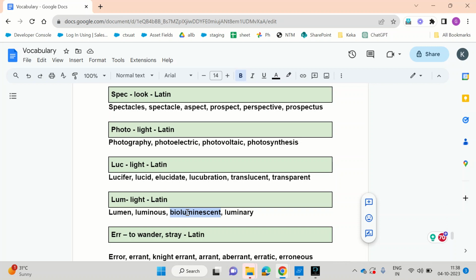Okay, luminary. Luminary is a very famous or distinguished person because he is the leading light. He is the star. A star is someone who gives light, not physically. So he is very bright.